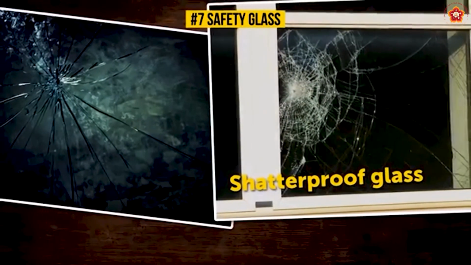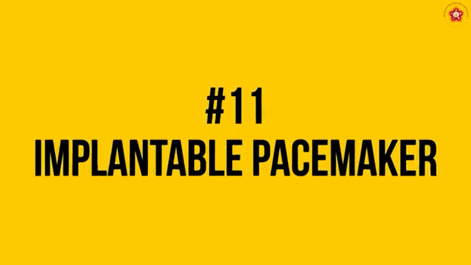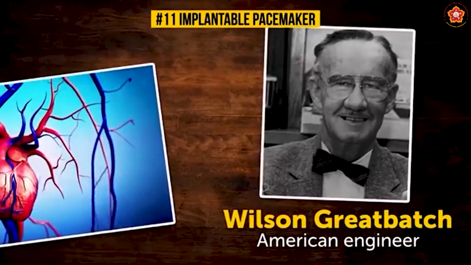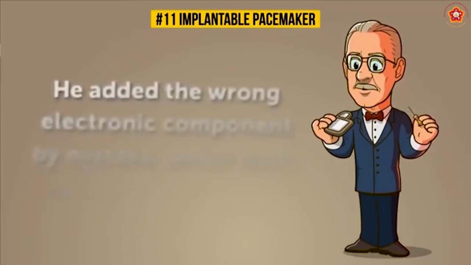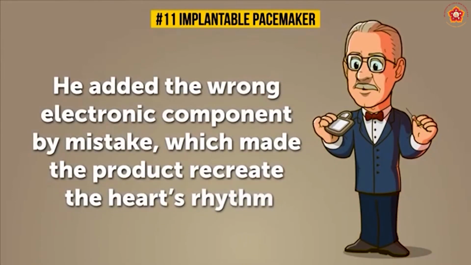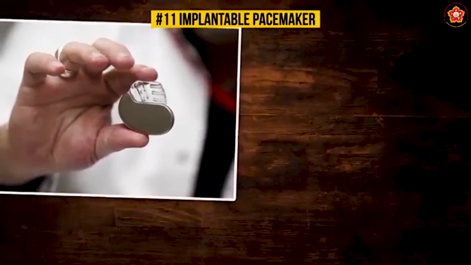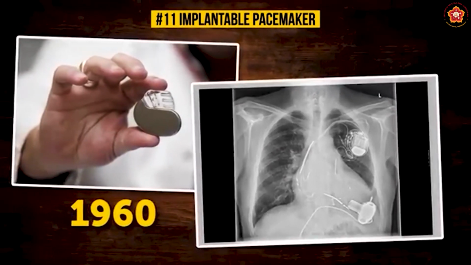Implantable pacemaker. Wilson Greatbatch was trying to create a device that would simply record the human heartbeat. He added the wrong electronic component by mistake, which made the product recreate the heart's rhythm. This pacemaker was successfully implanted in the first human in 1960 and has been saving lives ever since.